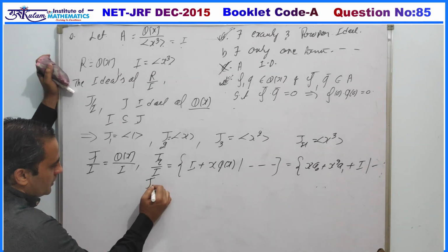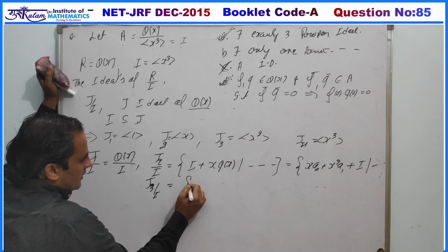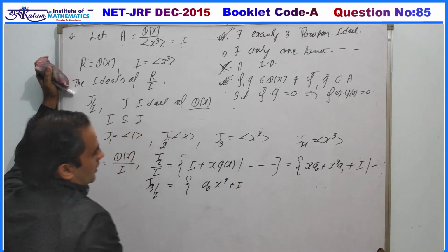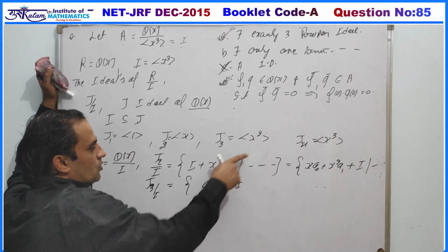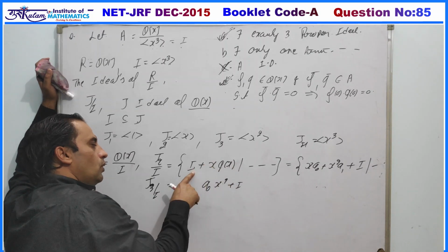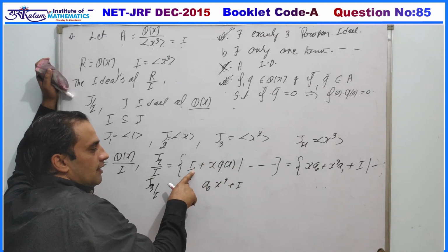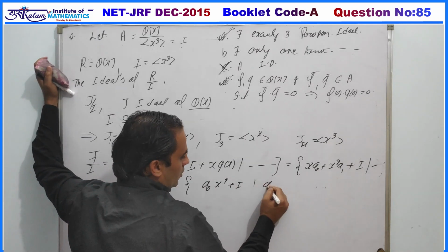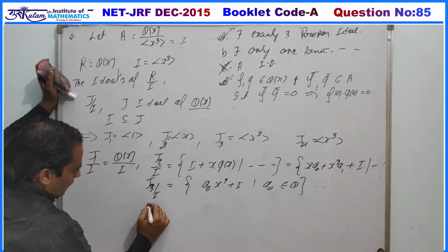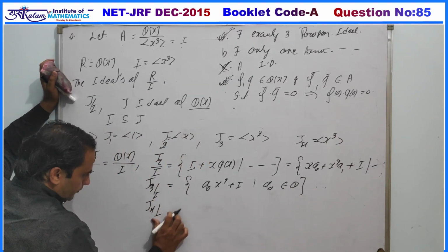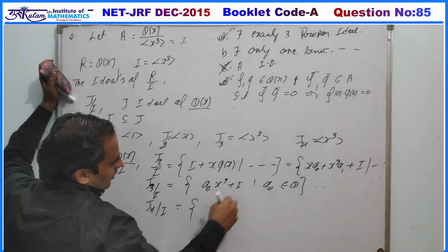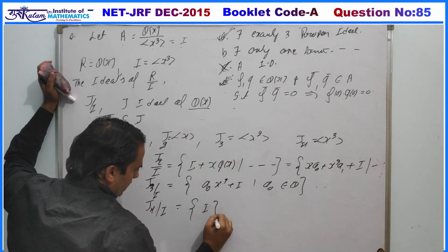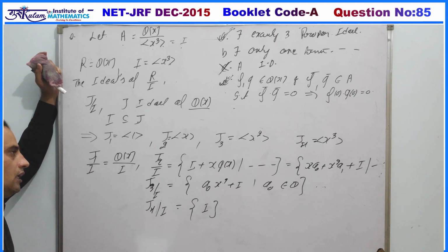Similarly, if we write down J3/I, this is a0 x square plus I. Since J3 is generated by x square, this term is x square times q(x), and all terms of x cube are merged in I. So this must be a0 x square plus I, where a0 belongs to Q. Similarly, if we write down J4/I, obviously J4 is generated by x cube, so J4 and I are the same, so this is only the trivial ideal. So these are the only 3 proper ideals of A.